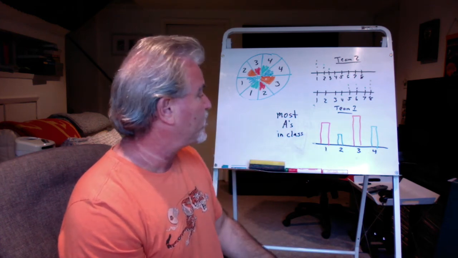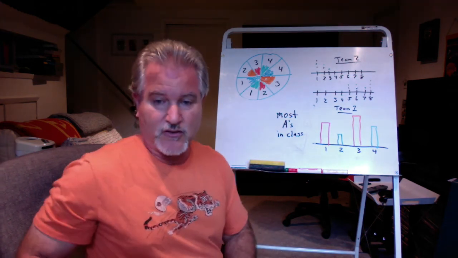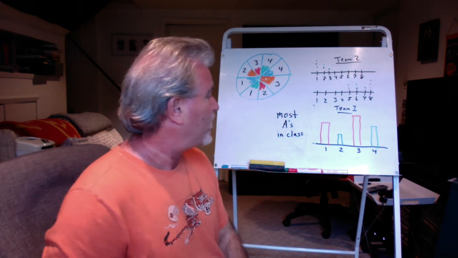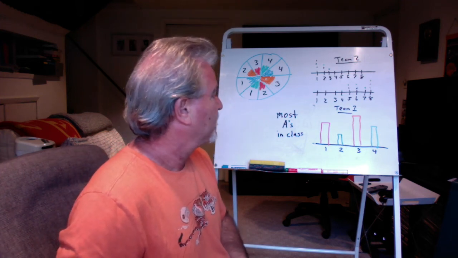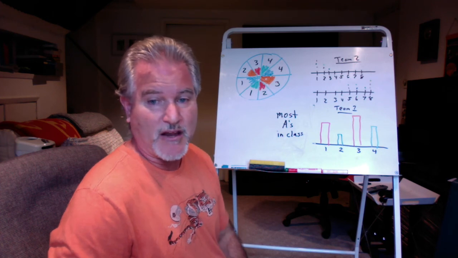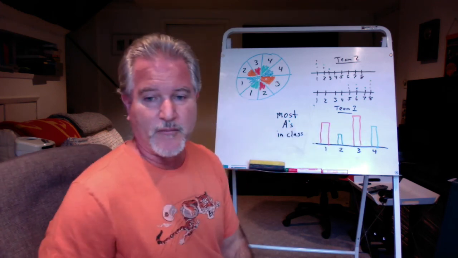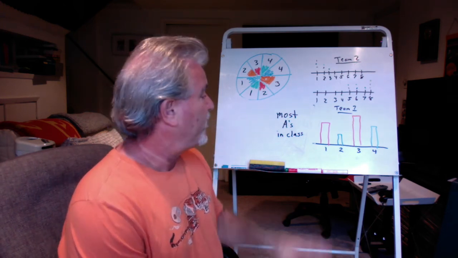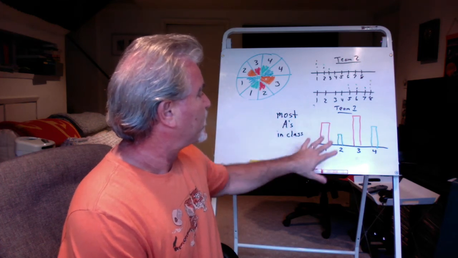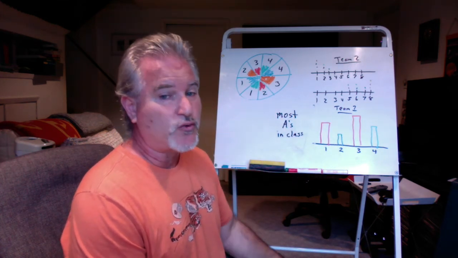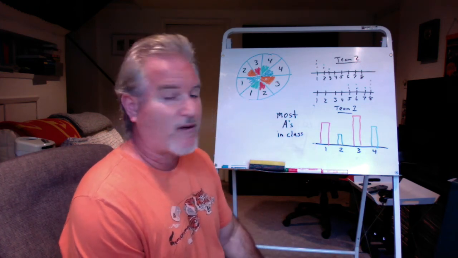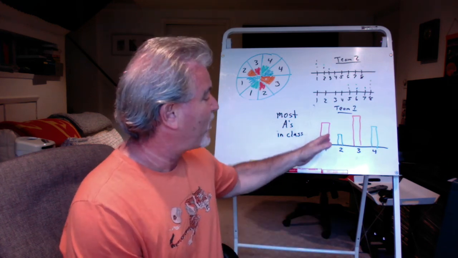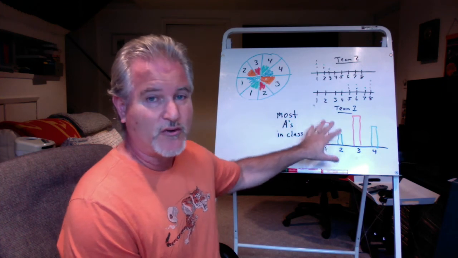If I say which 2 classes got about the same amount of A's, right, then you could see that 1 and 4, well, they got about the same amount of A's. Also, if I said to you who got the second most amount of A's, you could say 1 or 4 and probably be correct. The other thing is, if I ask true or false questions, this graph only shows you which class got the most A's. So if I say true or false, we can see from the graph who got the most F's. The answer would be false because this graph does not show anything about F's. It only shows about A's.